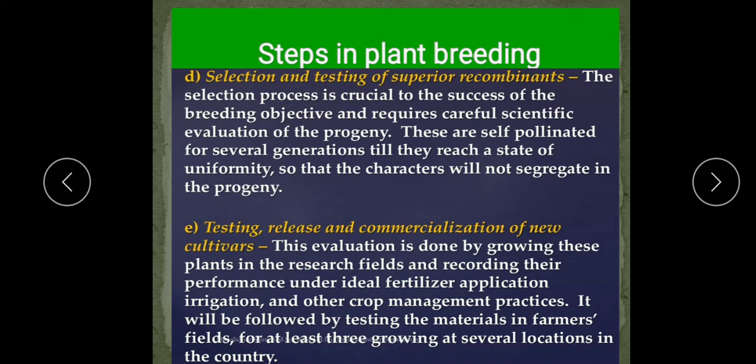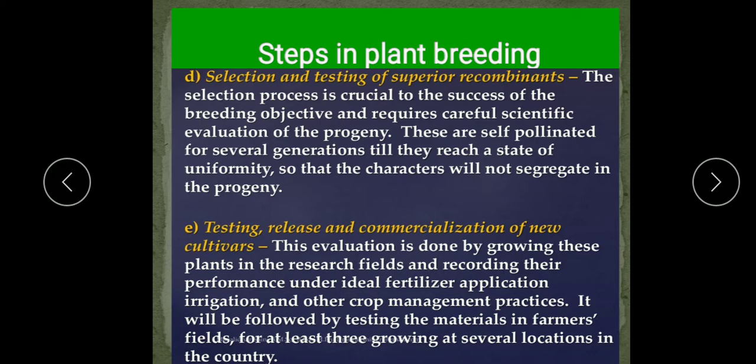So India is divided into 2 or more agroclimatic zones on the basis of soil and climatic condition. So ICAR evaluates the materials developed by many breeders together at several locations in different agroclimatic zones. So in different zones these crops are grown, and then after further after each evaluation